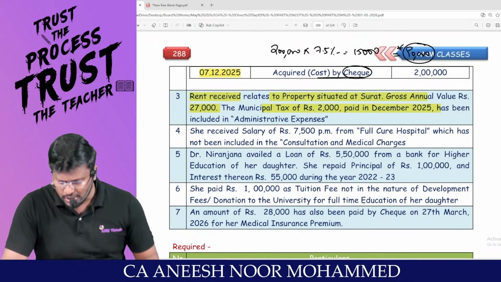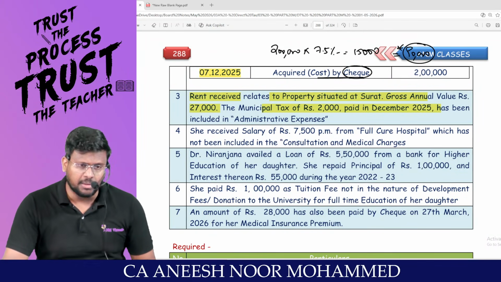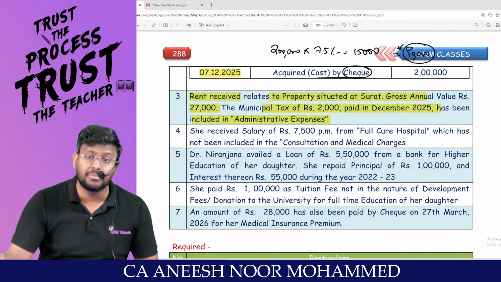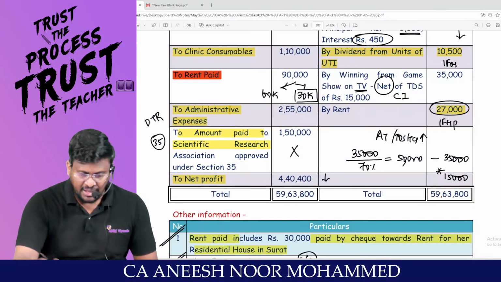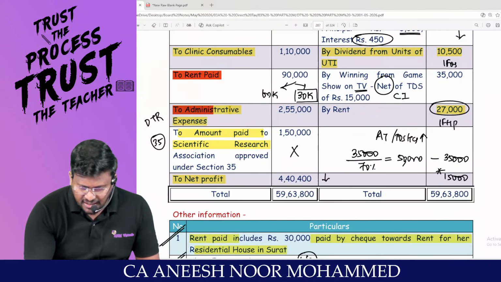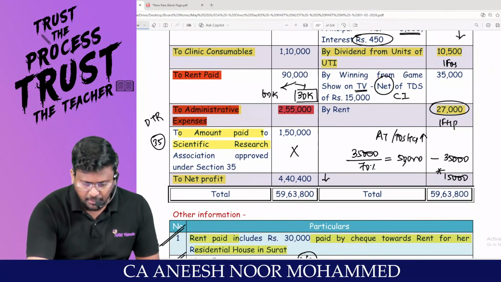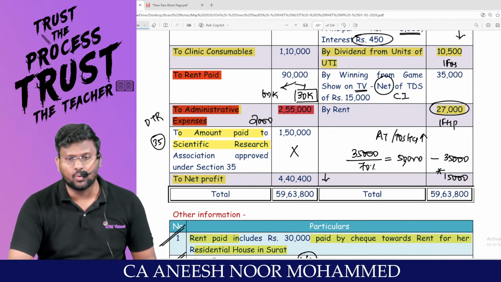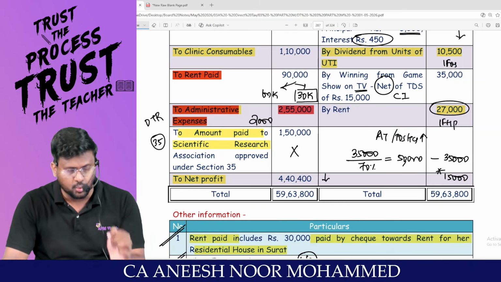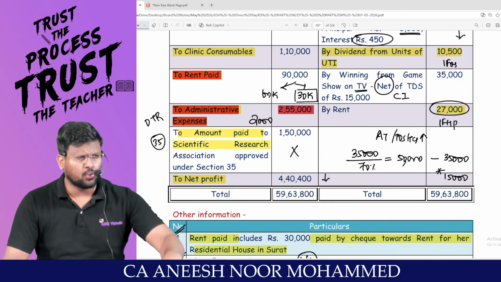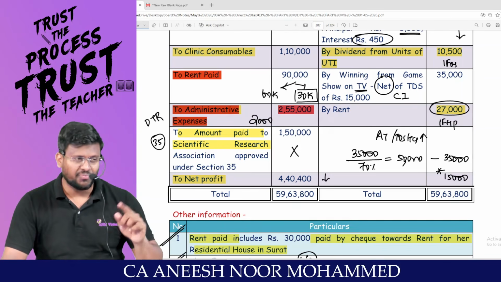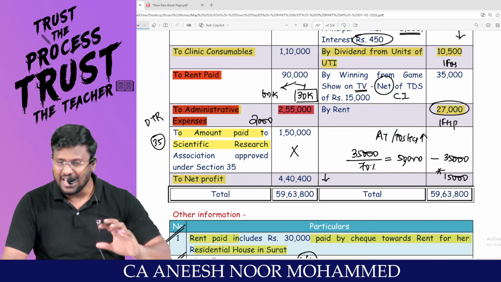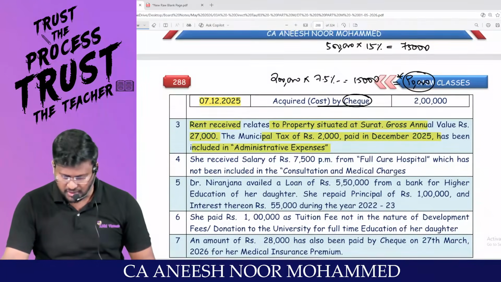The municipal tax of 2,000 paid in December 2025, in our financial year, has been included in the administrative expenses. So that 2,000 is there in the administrative expenses. That means that 2,000 is an impurity to the PGBP. It should not be debited to the P&L account, because by debiting this 2,000 to P&L, net profit would have come down. It should be added back. And this 2,000 has to be claimed as a deduction under the head income from house property, because GAV less municipal tax paid by the owner. Able to appreciate, sir.